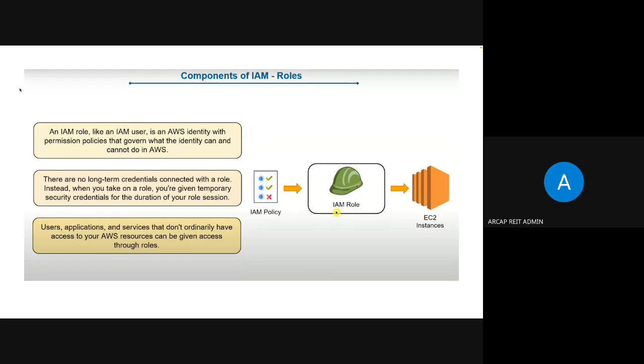The cloud engineer is a role which can be given to hundreds of people, right? So it's an identity with permission policies that govern what the identity can do or cannot do in AWS. Whenever we are creating a role in IAM, we specify what permissions it has and what permissions it does not have.